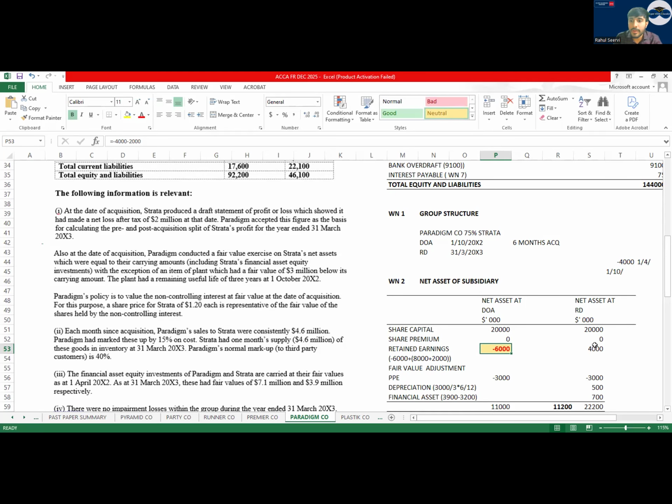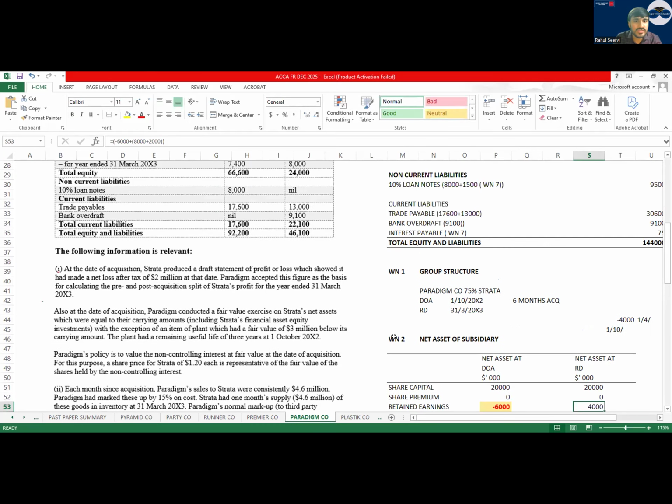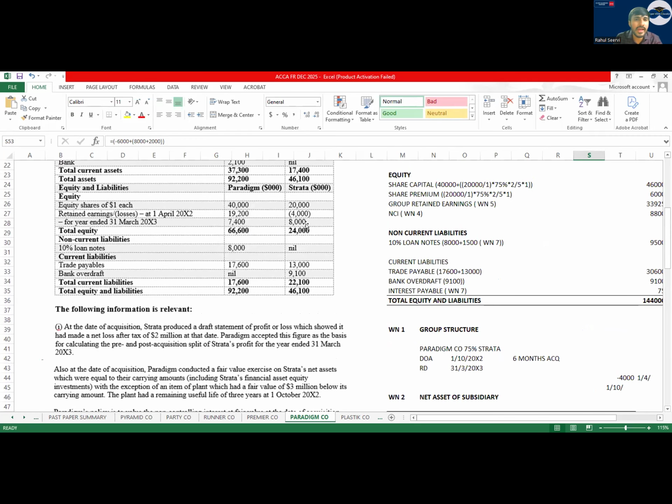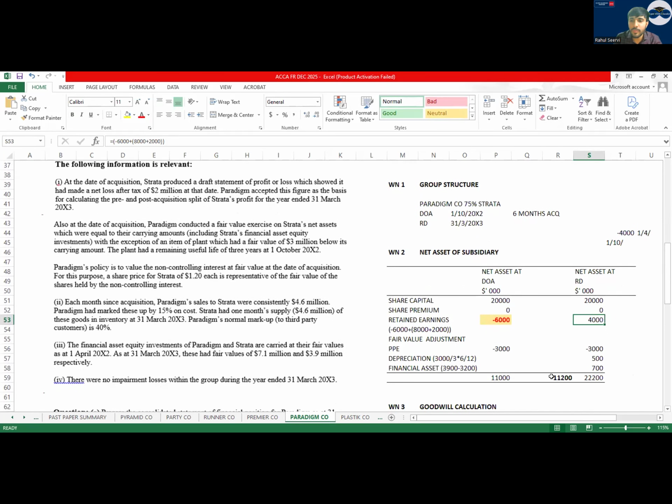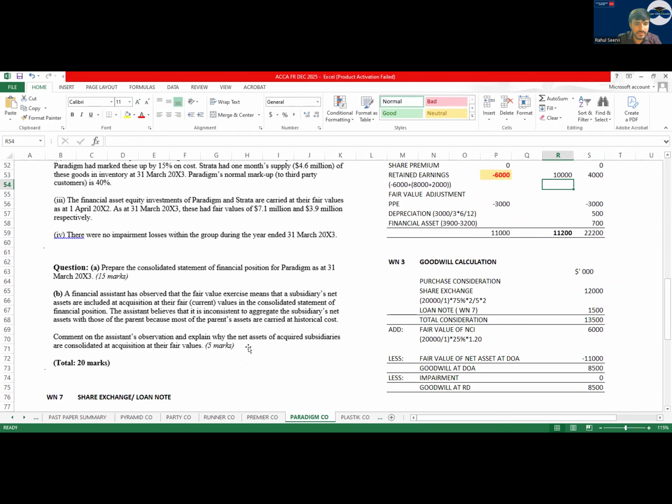Yes, sir. But my closing will become how much? Is closing given here? No. You can directly calculate minus 4,000 plus 8,000. So if you see, your profit will come to 10,000 here. Post acquisition profits will be 10,000 because you have to travel from minus to positive. Like in class 1, 2, 3 you used to do negative sign, 0, minus 1, 2, 3 etc. Then you're coming from this to this way. So 10,000 was the profit. This was a question. Yes, sir.